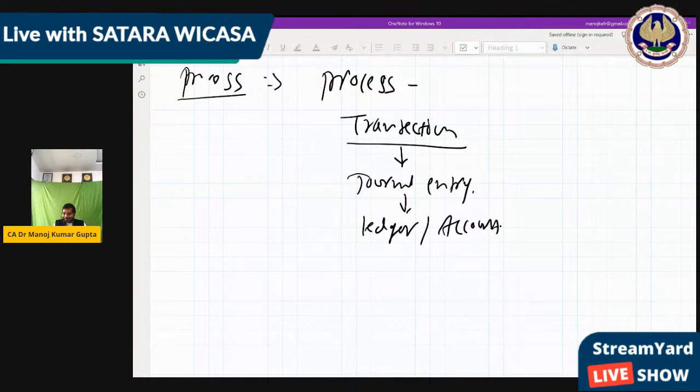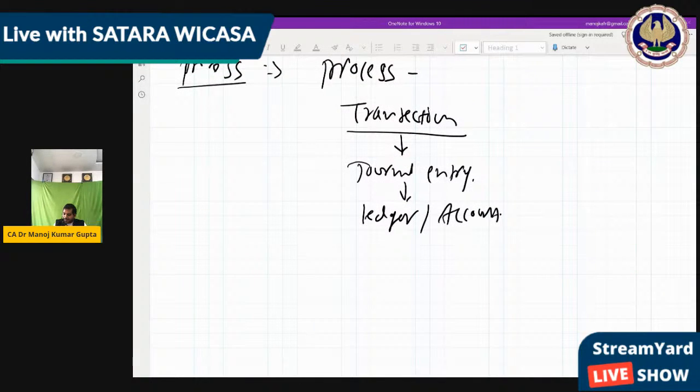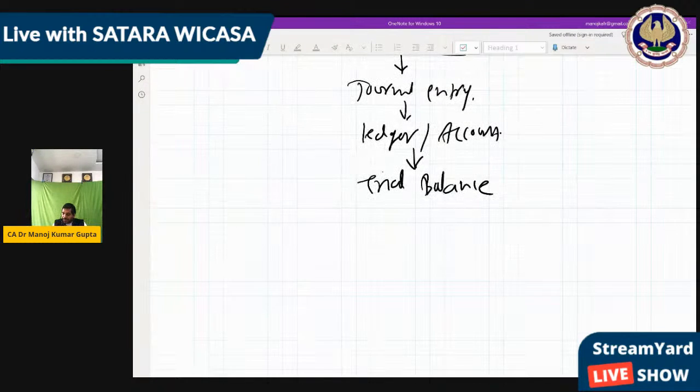Now further we go. From the ledger, we make the trial balance. Means we have converted the ledger into a trial balance. Once we have lakhs of transactions, we convert them into thousands of ledgers, but out of that, we use only the balance of each ledger, which we transfer into the trial balance.